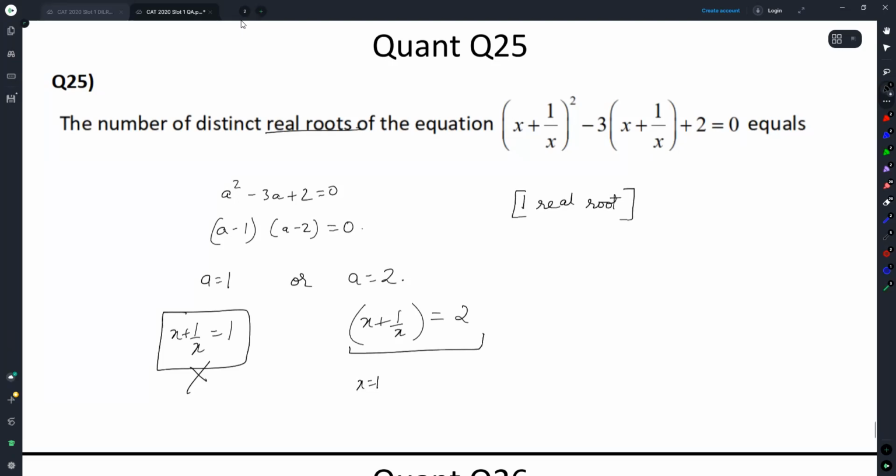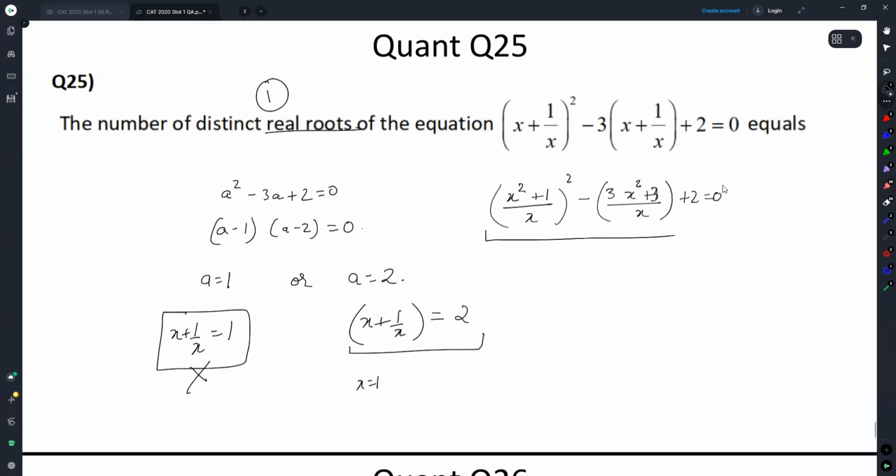But now I don't know. Everybody got one as the answer. Now the question I'm going to pose to you is, if I did not take it as a variable, it will turn to x square plus 1 by x whole square minus 3 times of x square plus 1 by x plus 2 is equal to 0. Now if I open it up, I will get something x raised to the power 4 and blah, blah, blah.